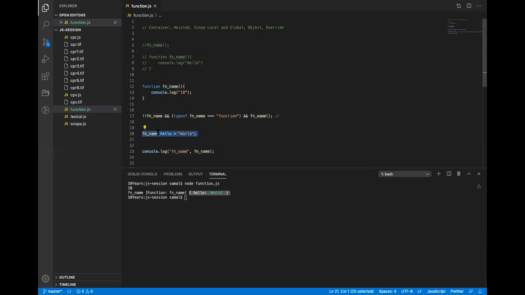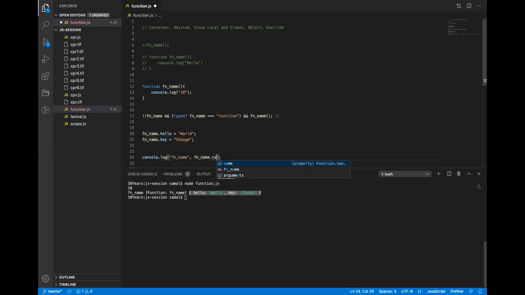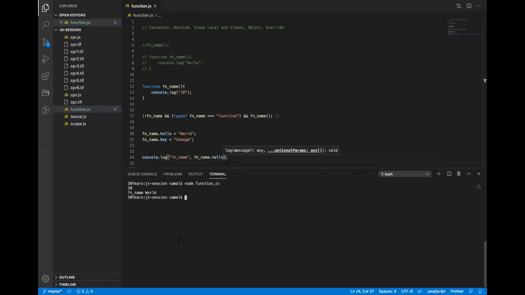I can add one more key. I can keep on running this, so you will see this. If I want to read the specific keys, I will just say hello. It will basically print the word. So function also has a special keyword called name. Let me see if that works.